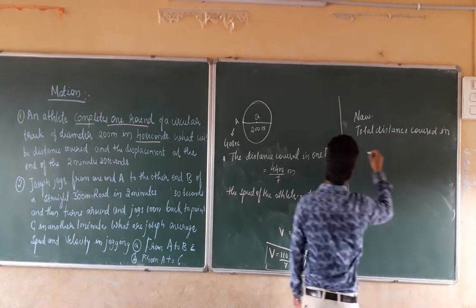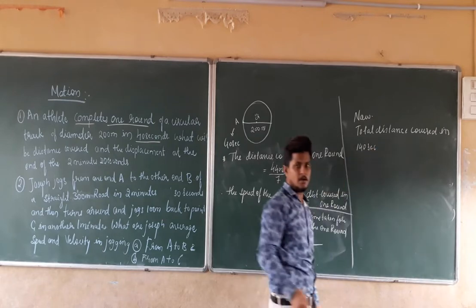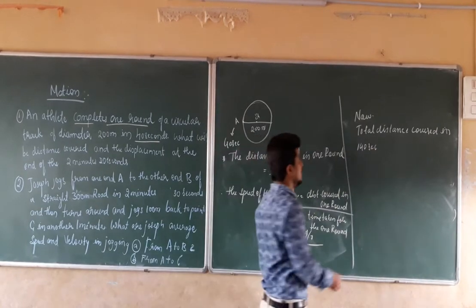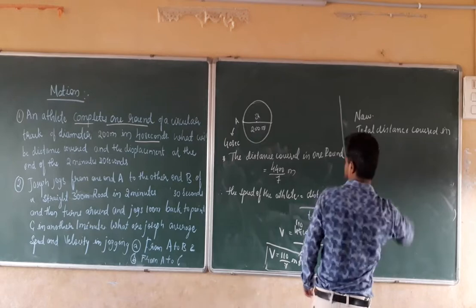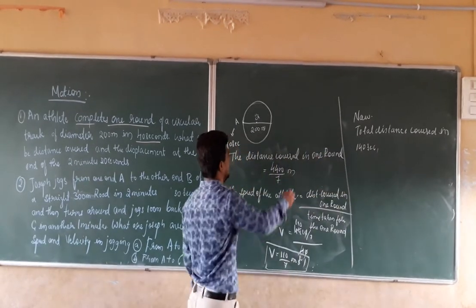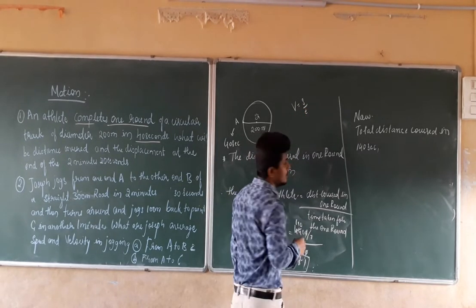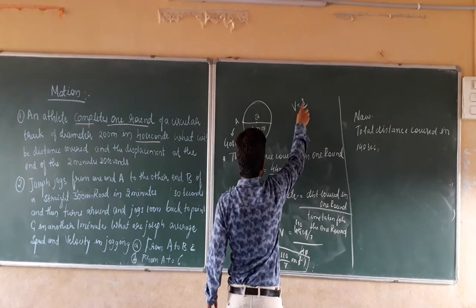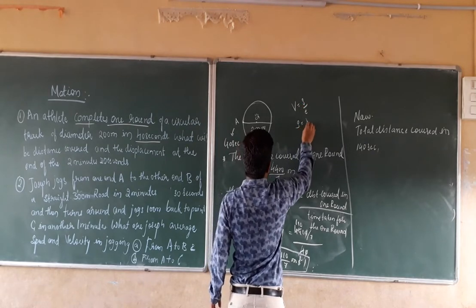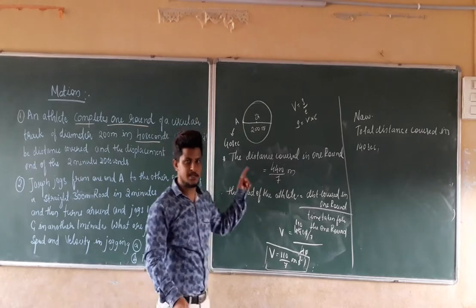If you remember the formula for the speed, that is nothing but V equal to D by T, that is V equal to S by T. Therefore, to calculate the total distance covered, S equal to V into T. We can use this formula for calculating the total distance covered.